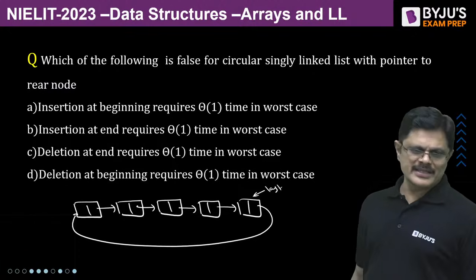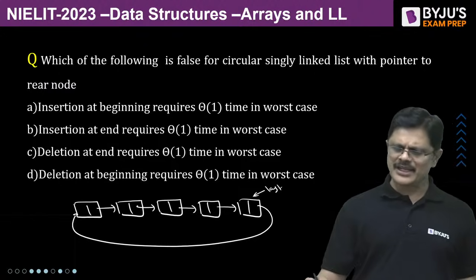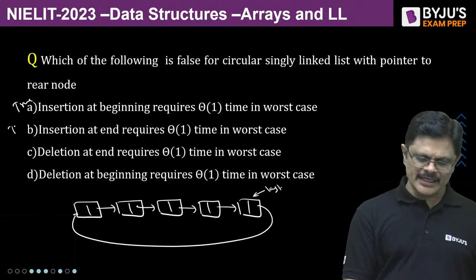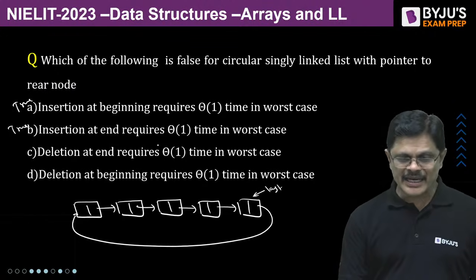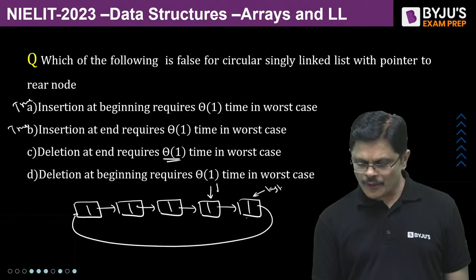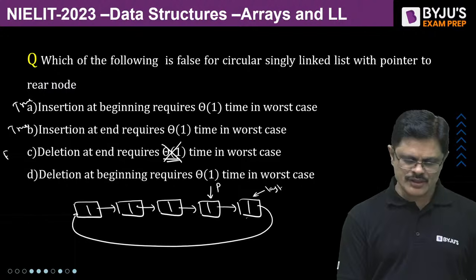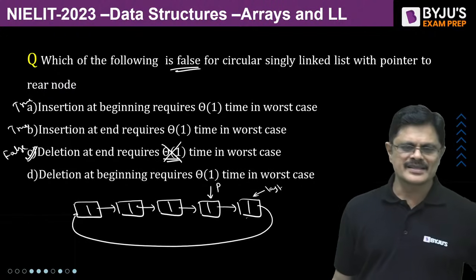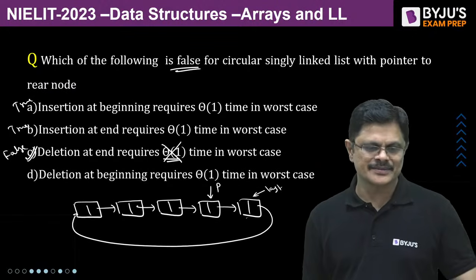Okay, Nishu Kumar and Sayal Malik saying C. Insertion at the beginning requires theta one time. That is true. Insertion at end also requires theta one time. That is true. Deletion at end: you can't delete this node directly because to delete it, you have to reach here. That means you have to traverse. So this is wrong, this is false. And he asked which one is false. C is false. Manishankar Tiwari, B. C is the answer.